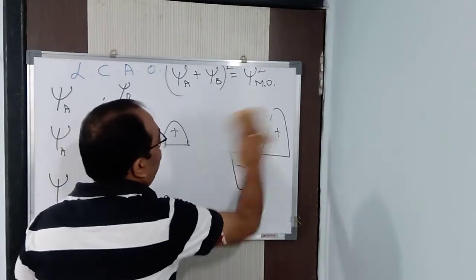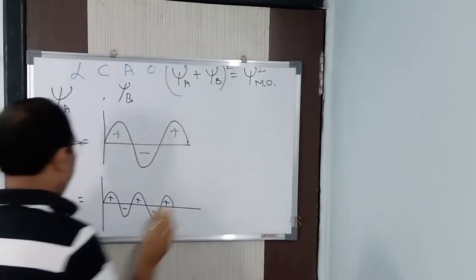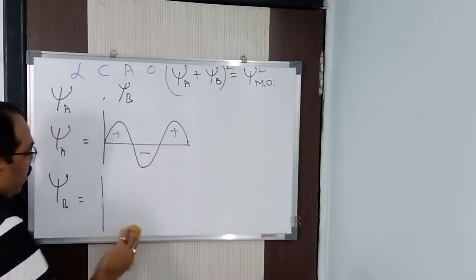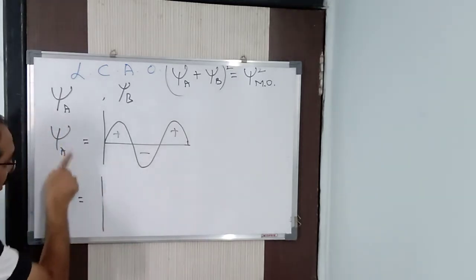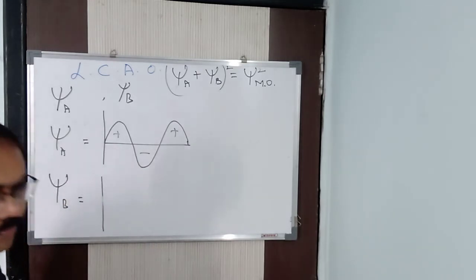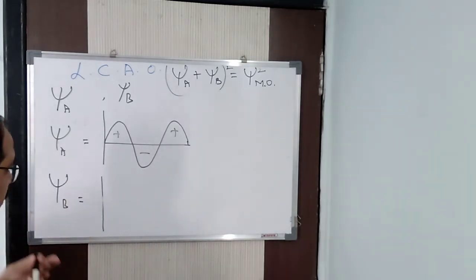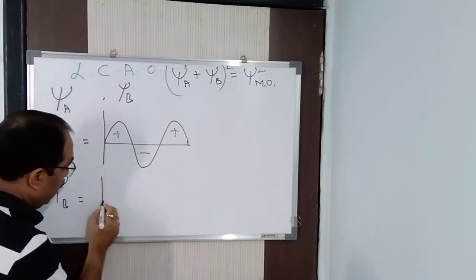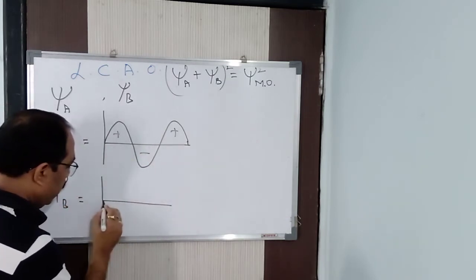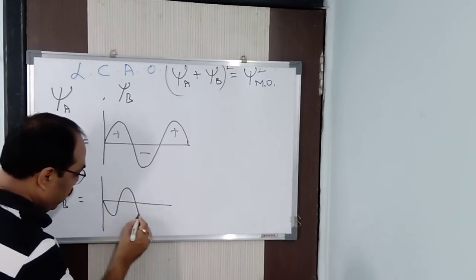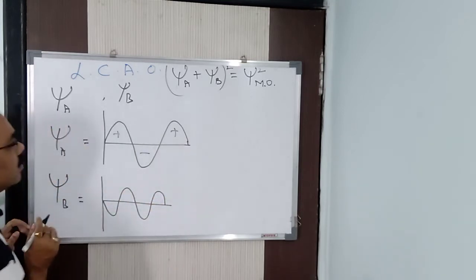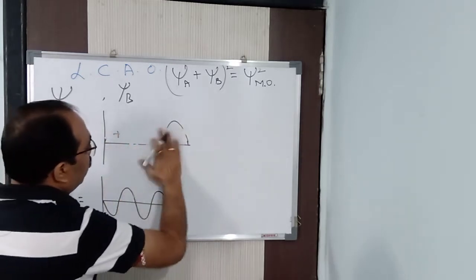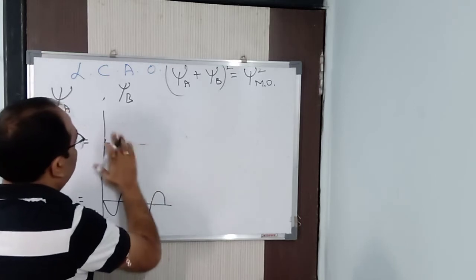Okay. Now in case of anti-bonding, what it will be? In anti-bonding, the two waves will not be in the same phase. One will be out of phase, because it is not necessary that both the electrons will start from the same phase only. It is not necessary. Suppose one is starting from crest, another is starting from trough. This is quite possible, that another is starting from trough in this way. It is quite possible, we can say that. Now let me make this a little bit bigger so that it will be easier for me to explain.